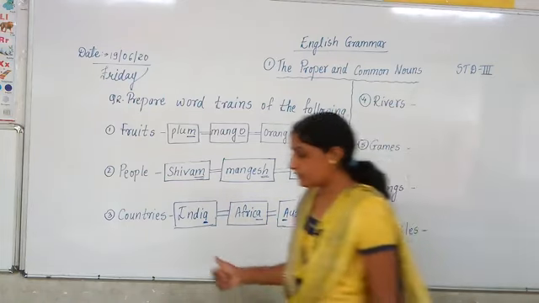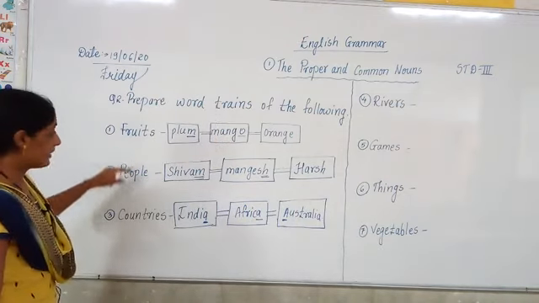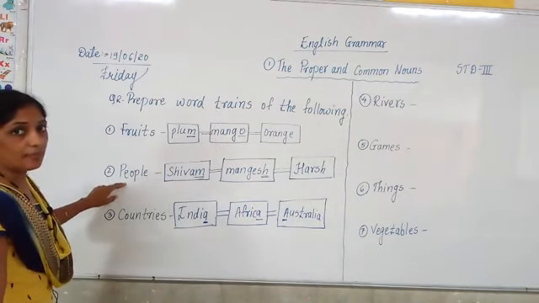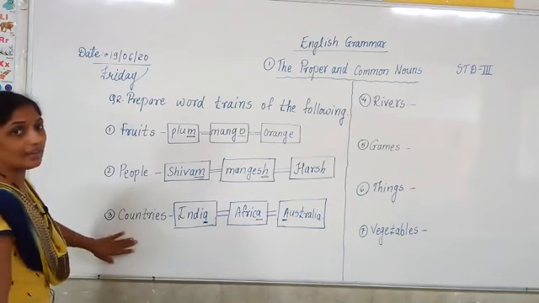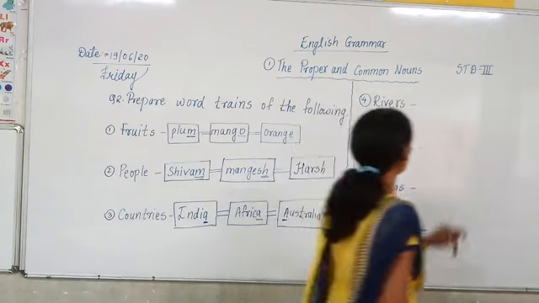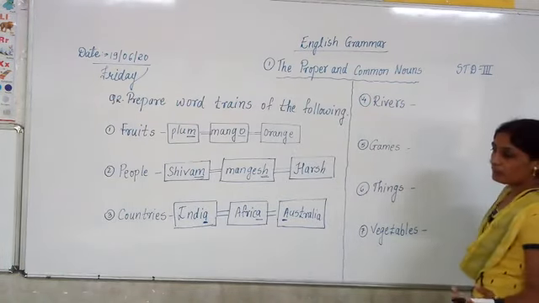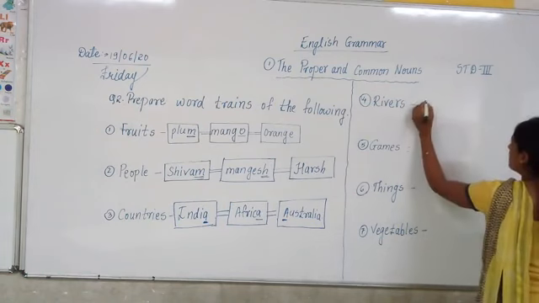Now what have we done? We have done a word train of fruits. We have done a word train of people. We have done a word train of countries. Now we are going to do a word train of rivers. If I take the first river, the name of a river, Ganga. Come on, let us start with rivers.